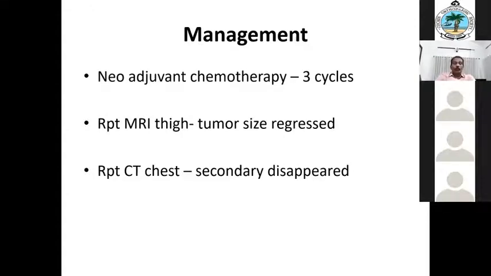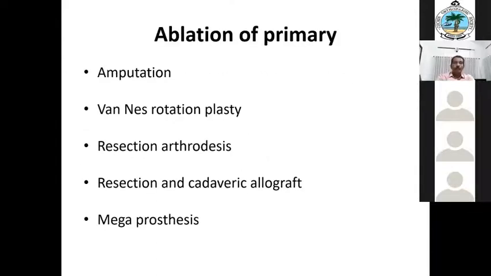So neoadjuvant chemotherapy, you have given 3 cycles. Repeat MRI, the tumor size regressed, and repeat CT, the secondary disappeared. So the ablation of the primary is very important, even if it is there. So amputation is a possibility. Van Nes rotation plasty, resection arthrodesis, resection and a cadaveric allograft, resection and megaprosthesis. These are the options that are available.